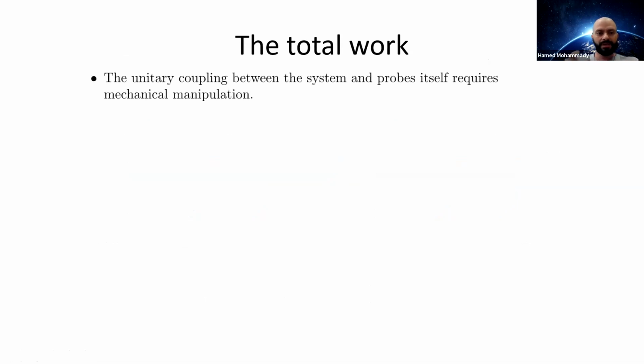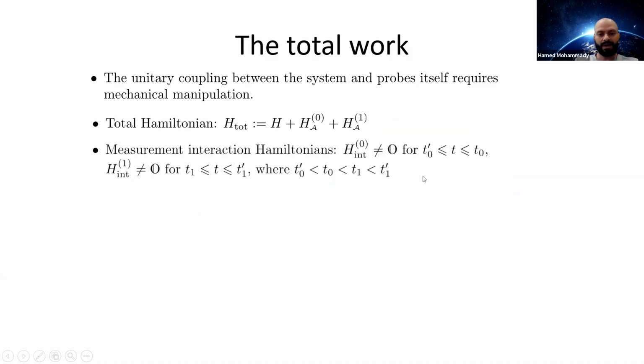Now, since the unitary coupling between the system and the probe also requires mechanical manipulation by introducing a time-dependent Hamiltonian, this process will also, in general, require work. Right? So we can define the total Hamiltonian of system and both probes for the initial and final measurements as follows. And then we also introduce measurement interaction Hamiltonians.